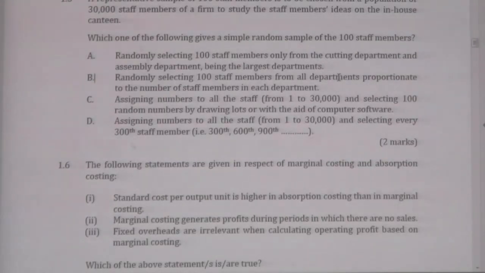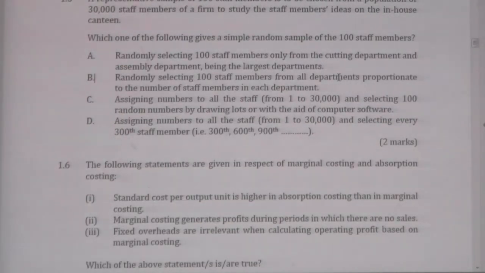Then let us see C, assigning numbers to all 30,000 and selecting 100 randomly. Now, a simple method is C because B consists of stratification. Stratification is not a simple method. Therefore, the answer would be C.